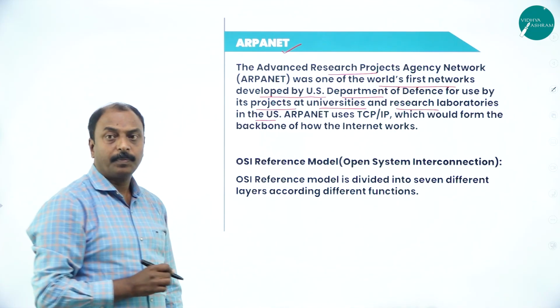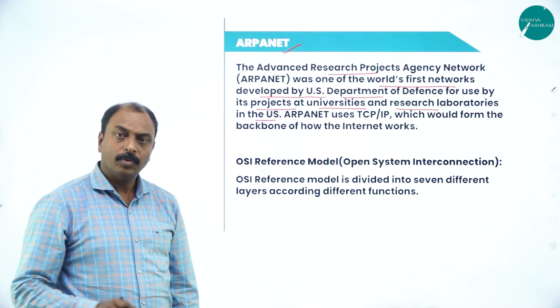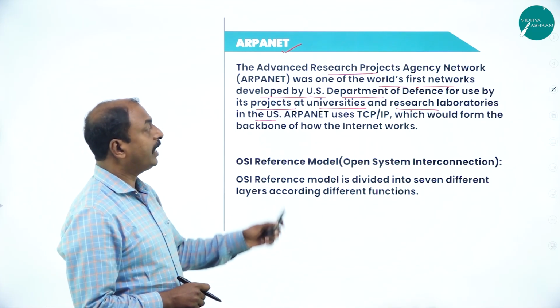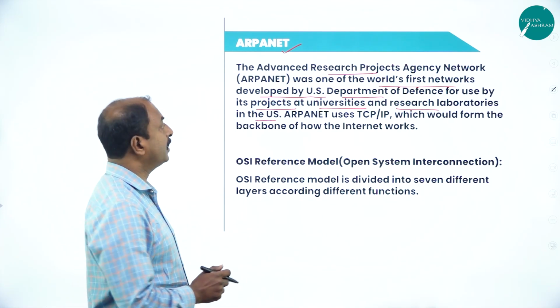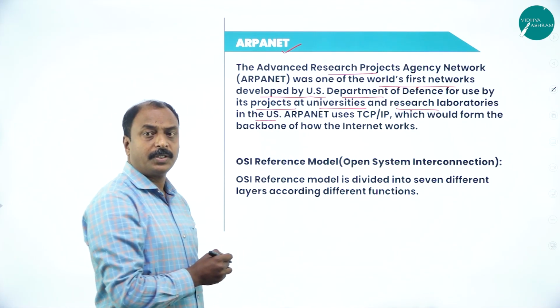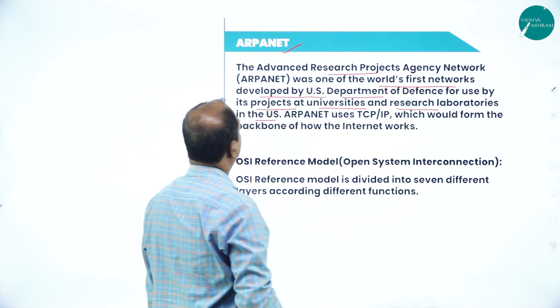ARPANET is the first network developed by the Defense Department in the US. They developed this network for their projects. They wanted to communicate with different universities and research laboratories.